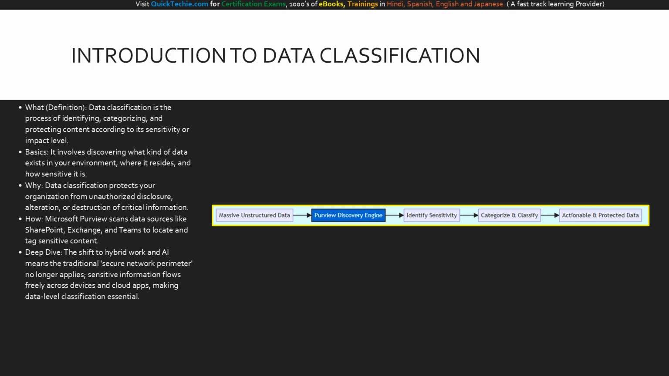Looking at this workflow, we start on the left with a massive pool of unstructured data, the reality for most organizations. This chaos feeds into the Purview discovery engine. The engine actively scans your environments to identify the sensitivity of the content. It then categorizes and classifies the data based on your specific rules. The final output on the right is actionable, protected data. It shifts your security posture from guessing where sensitive data lives to knowing exactly what it is and how to protect it.